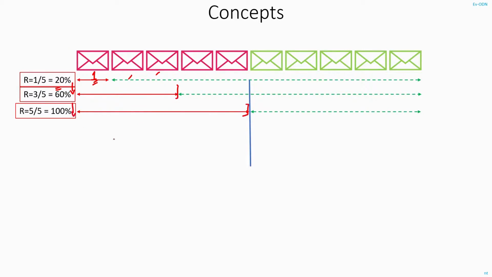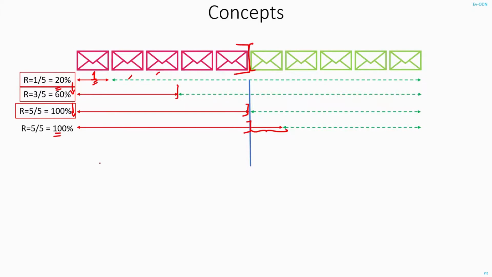And if you filter out everything, all of the spam emails, then your recall will increase to 100%. Now, what happens if I start moving even some of the good ones to the spam folder? Nothing happens to the recall, it will still remain 100%. Because recall is only concerned about whether you have filtered out the spam emails or not. It's not worried about whether some of the good emails have got moved to the spam folder mistakenly. It doesn't care about these cases. It is only worried about these spam emails and filtering of these spam emails.